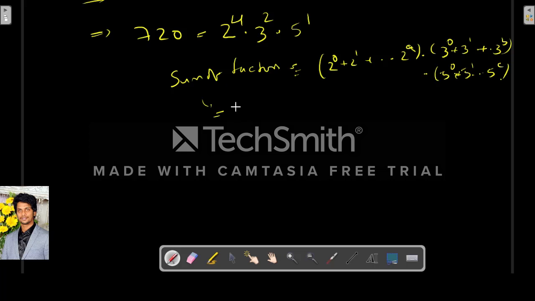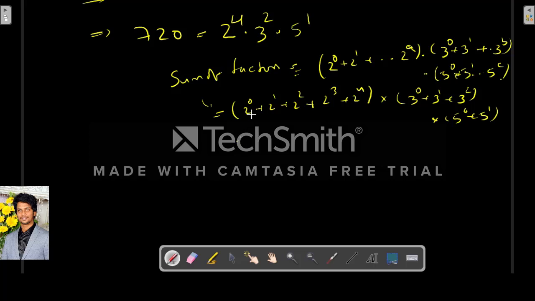It goes like this. So the sum of factors is 2 power 0 plus 2 power 1 plus 2 power 2 plus 2 power 3 plus 2 power 4, since a is equal to 4 here, into 3 power 0 plus 3 power 1 plus 3 power 2, into 5 power 0 plus 5 power 1. Here 2 power 0 is 1, 1 plus 2 is 3, 3 plus 2 square which is 4 is 7, 7 plus 2 cube which is 8 is 15, 15 plus 16 is 31, into 3 power 0 which is 1, 1 plus 3 is 4, 4 plus 9 is 13, into 5 power 0 which is 1, 1 plus 5 is 6.